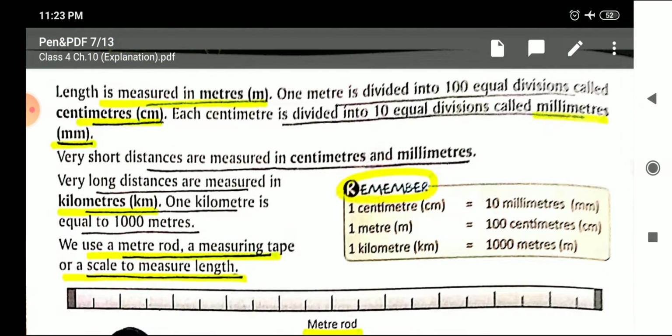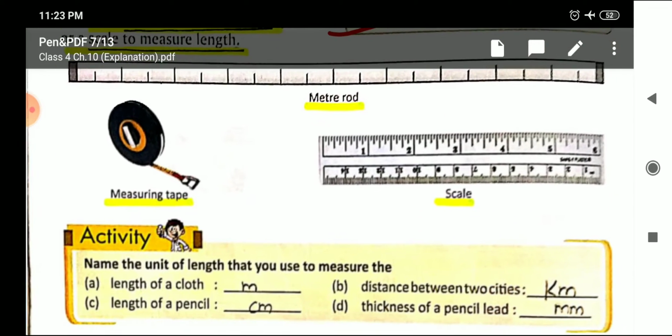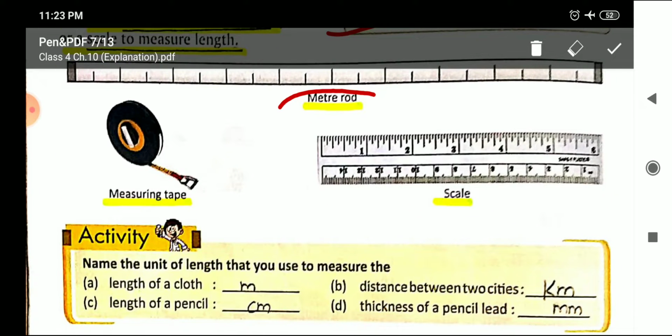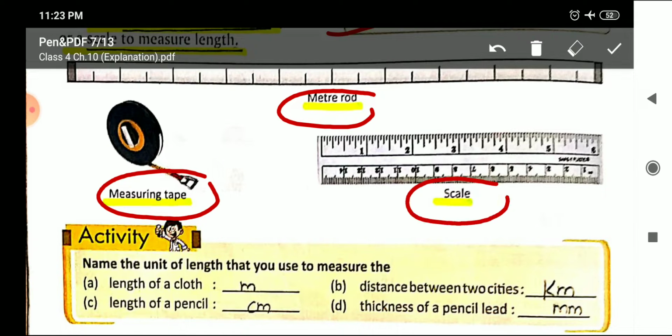Then the standard or fixed units to measure length: centimeter, meter and kilometer. And the instruments to measure length are meter rod, measuring tape and scale.